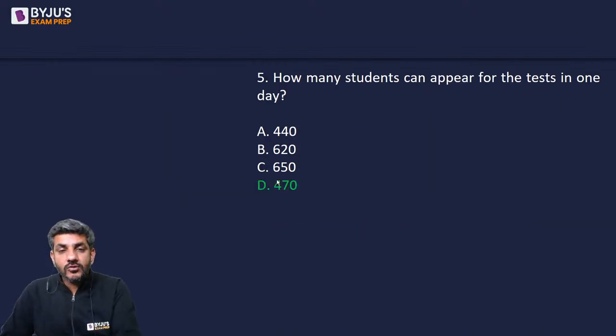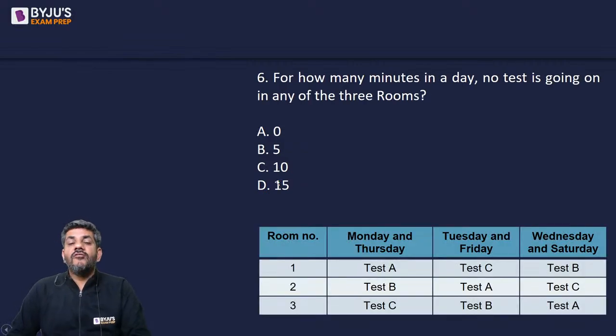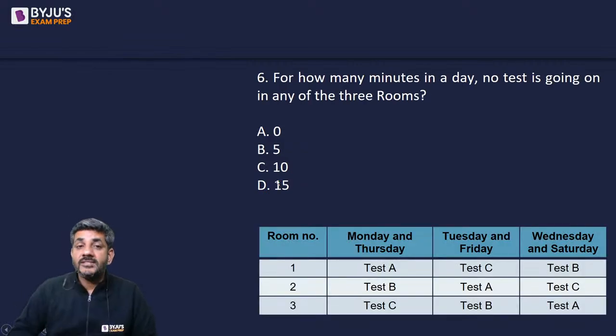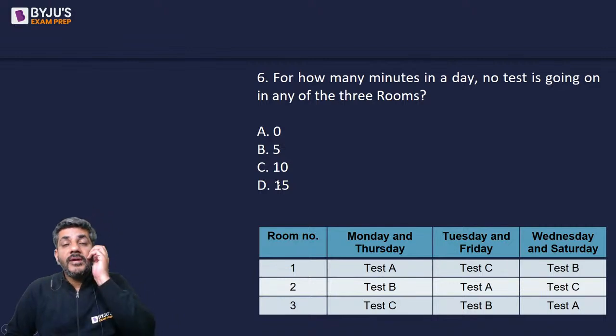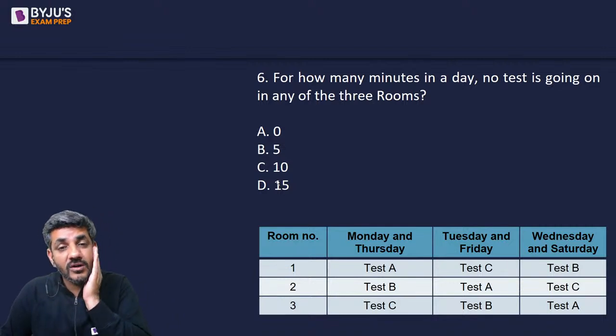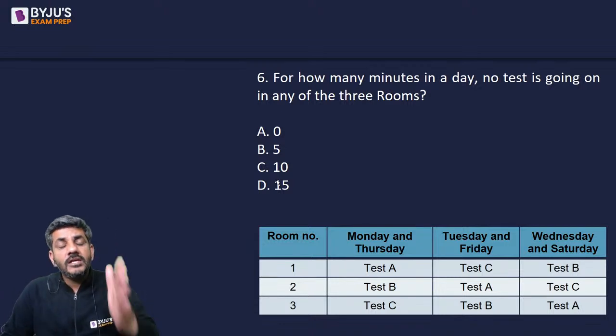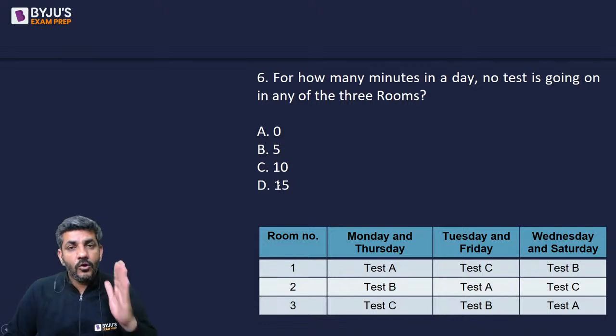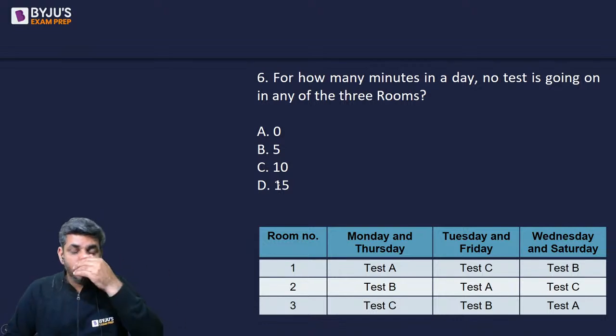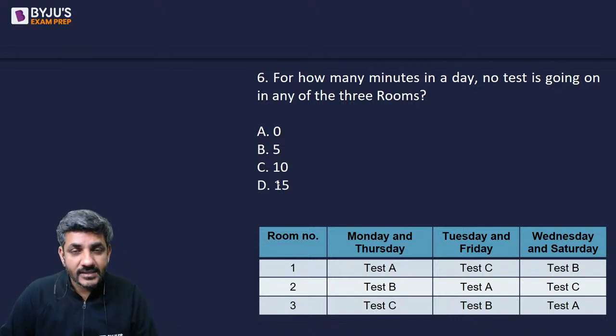I'll move ahead now to question number 6 on your screen. For how many minutes in a day no test is going on in any of the rooms? For how many minutes of a day no test is going on in any of the three rooms? That means there is a time period when all three rooms will be free. No test is going on in any of the three rooms. That's what the question is asking us.